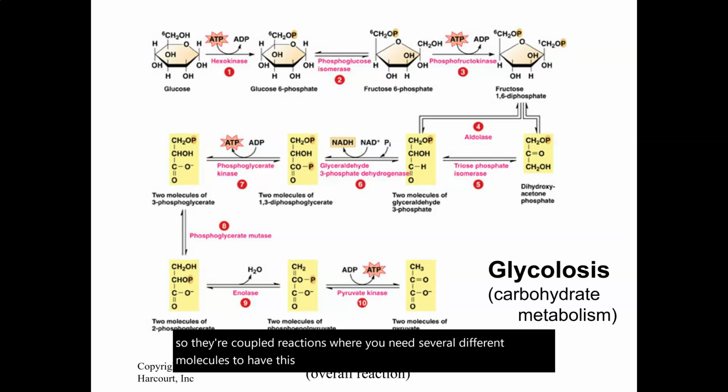I'm not expecting you to know this process. This is a lot. So just know that in our body, we use a process called glycolysis to take glucose, change it into pyruvate, and that's the fuel for our body. Sugars are the fuel for our body.